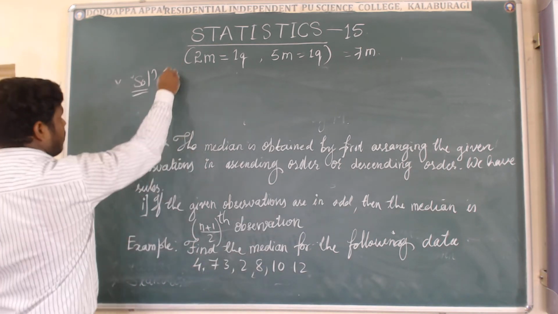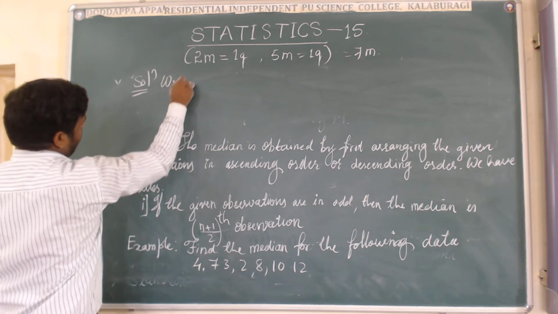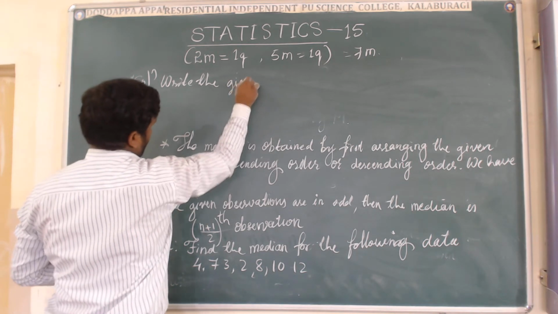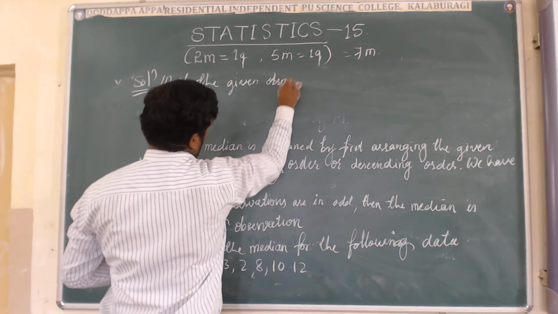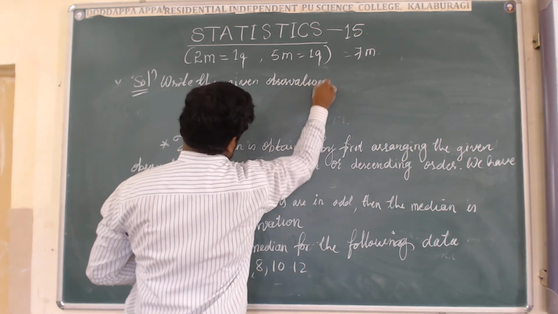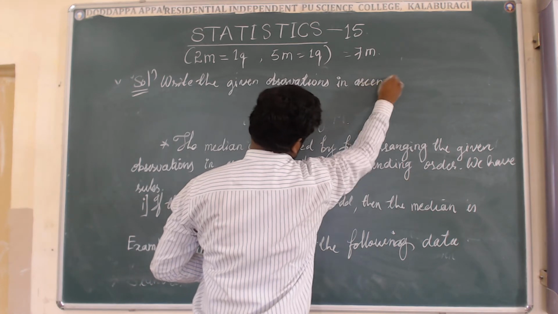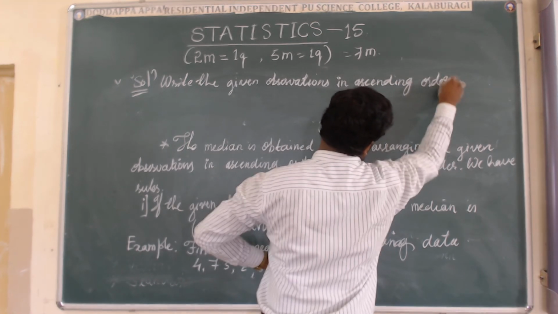Okay. Here I am going to write the given observations in ascending order. Okay.